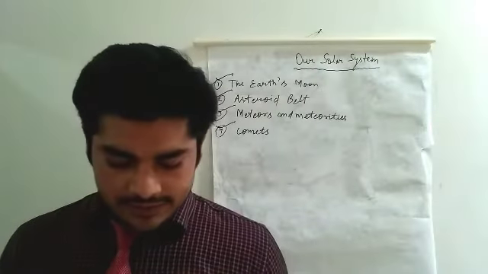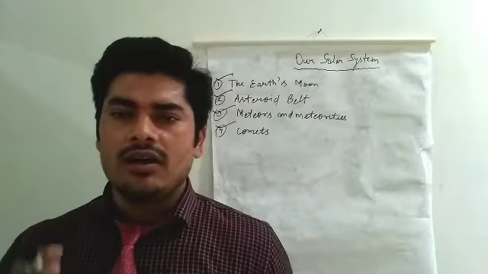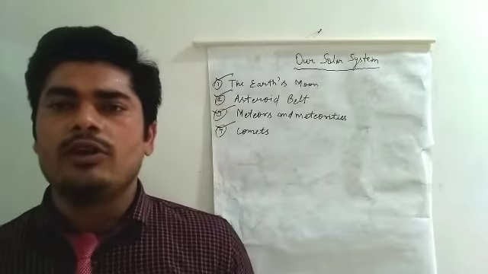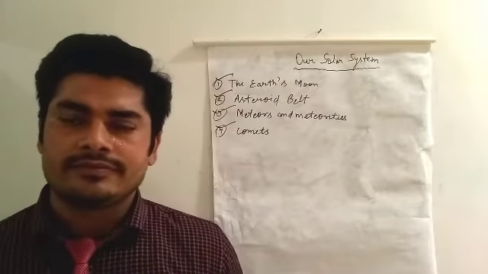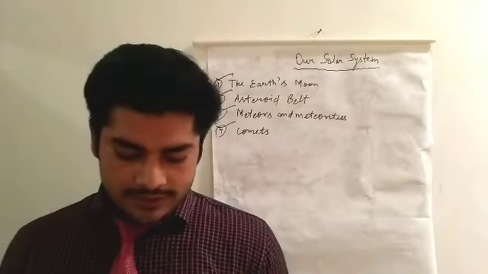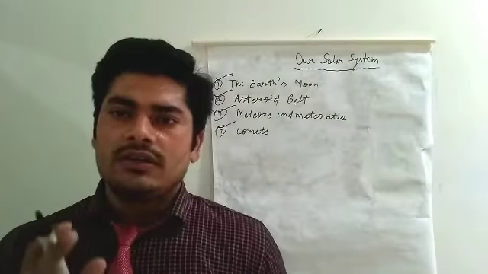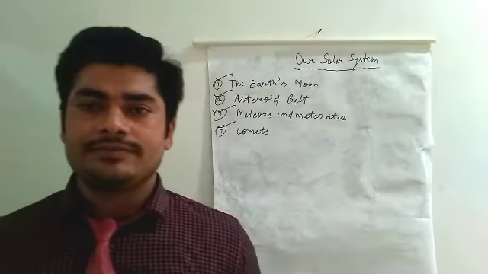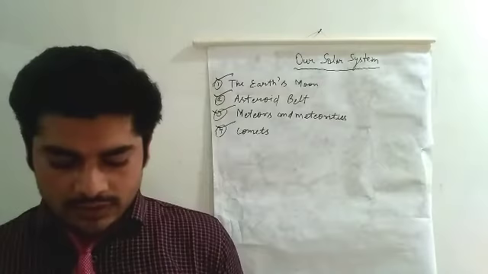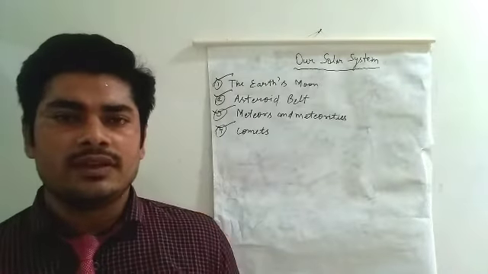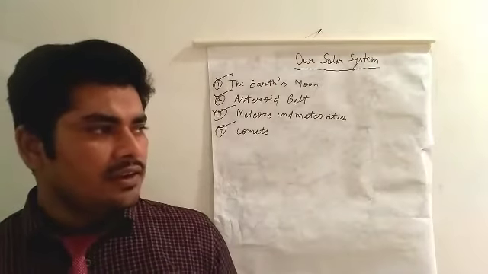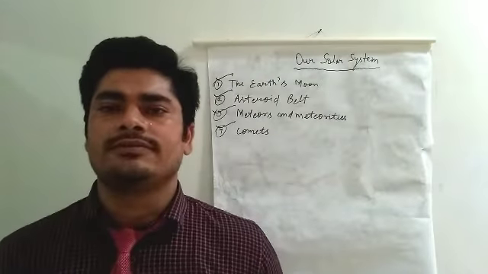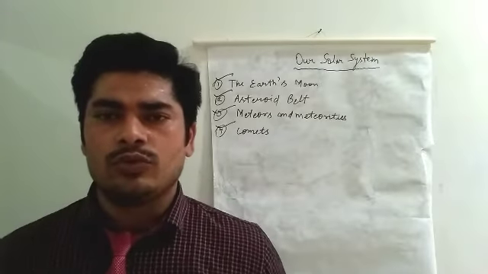My dear student, comets are small icy bodies that revolve around the sun. Dear student, they glow with the light of the sun. As they come close to it, as they come to the sun, they absorb light of the sun and they glow.